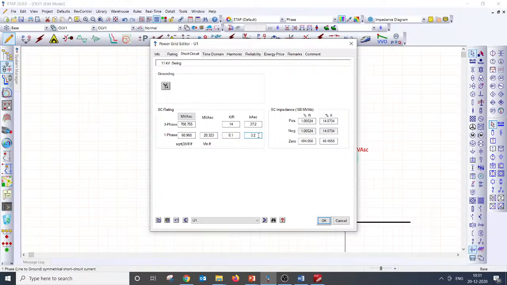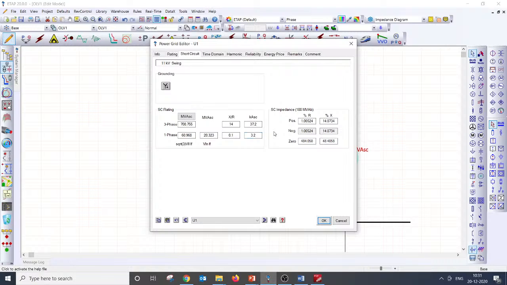By means of this, can you define what kind of earthing system is adopted for this 11 kV system? The three phase fault current is given as 37.2 and the single phase to ground fault as 3.2 by the customer. If you are asking for the three phase fault current, single line to ground fault current and X by R ratio for both three phase and single line to ground fault, but he has told us three phase fault current is 37.2, single phase to ground fault current is 3.2, and X by R he has given only a common X by R.